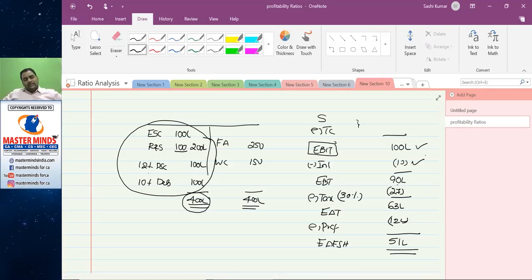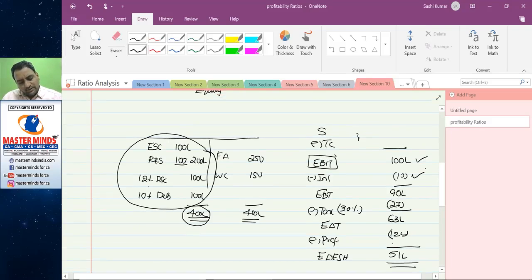Out of 90 lakhs, 30% goes to government. Shareholders are left with 63 lakhs. You know that out of the 63 lakhs, the first payment has to be made to preference shareholders. That's why 12 lakhs have been deducted.